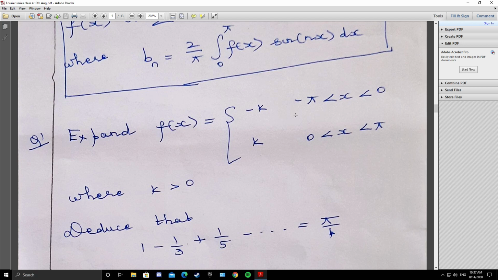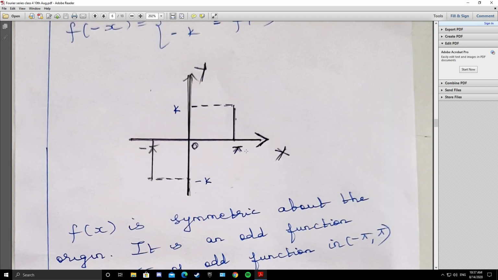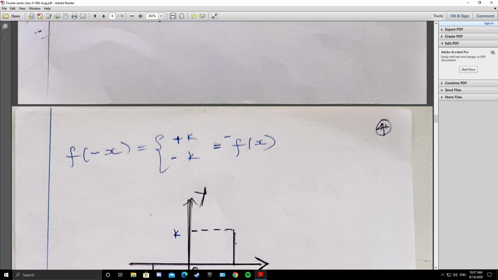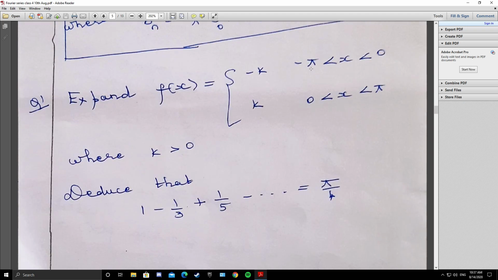So now whenever you have a function defined in the interval (-π, π), find out whether it is odd or even. So you can sketch the graph. If you sketch the graph, it will be easy for us to find. So what is given? f(x) is k for x from 0 to π, and -k for x from -π to 0.